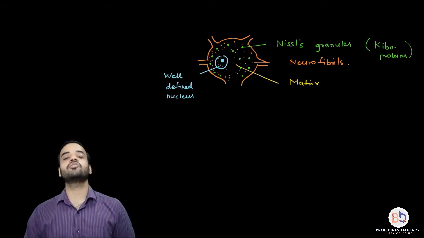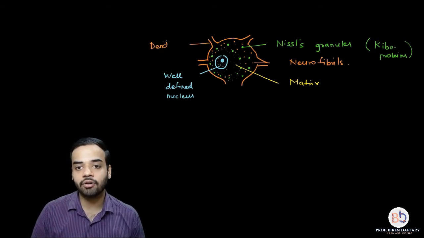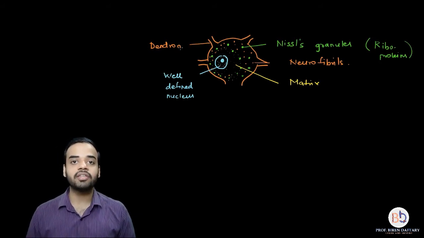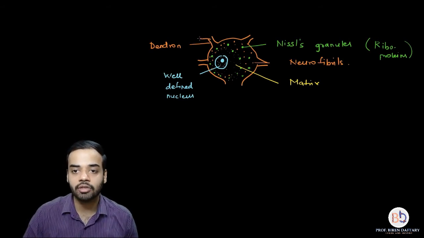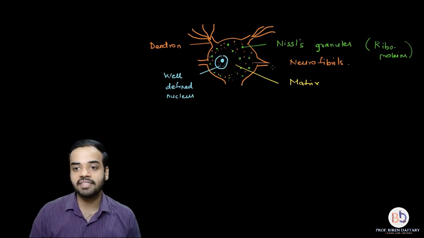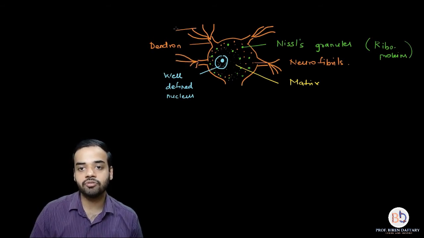Each dendron further gives rise to smaller branches which are called dendrites. I can draw the dendrites like this. Dendrites are smaller branches arising from the dendron. So I'll label this over here.